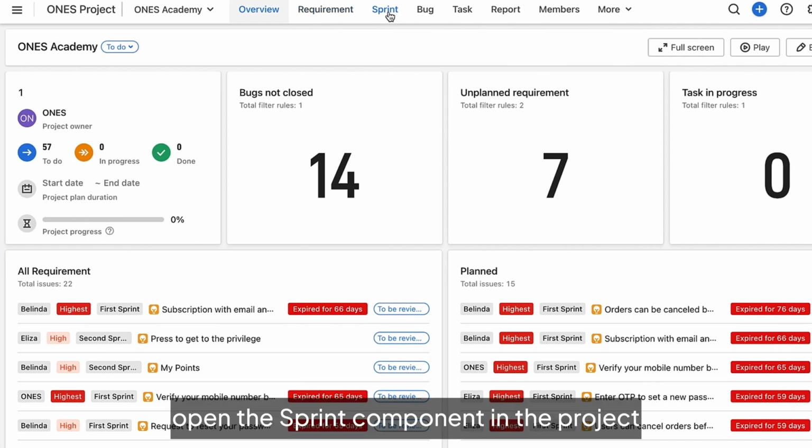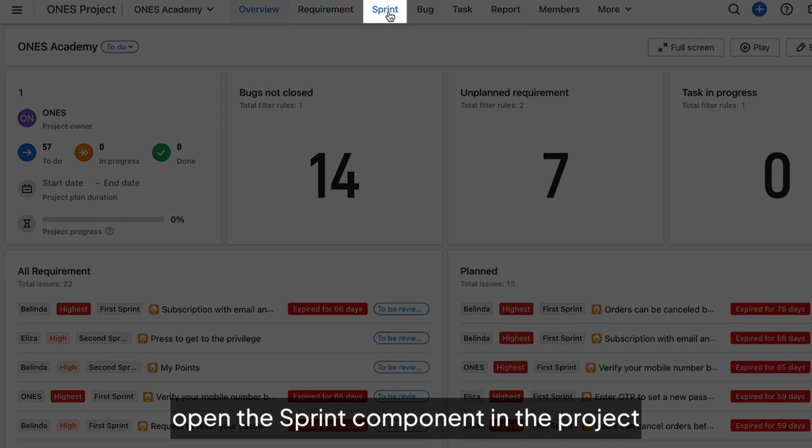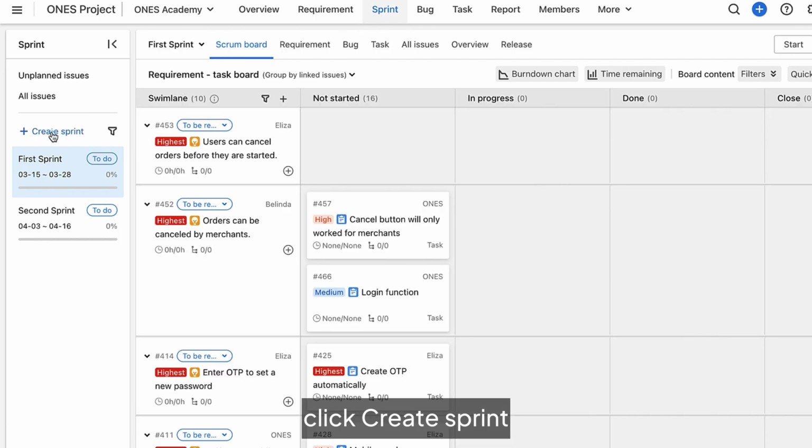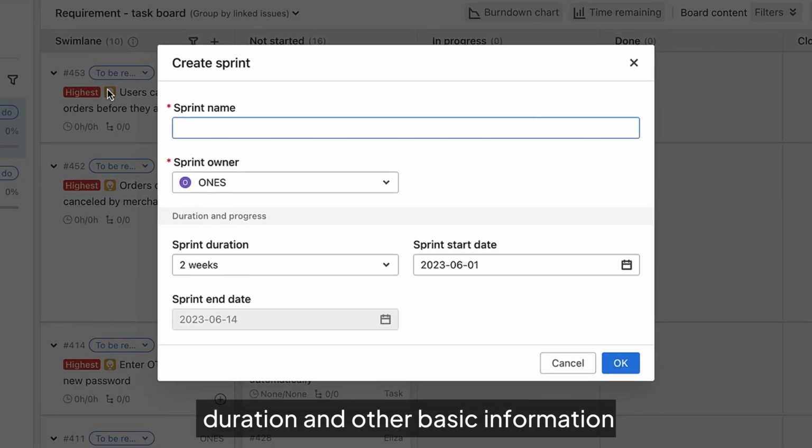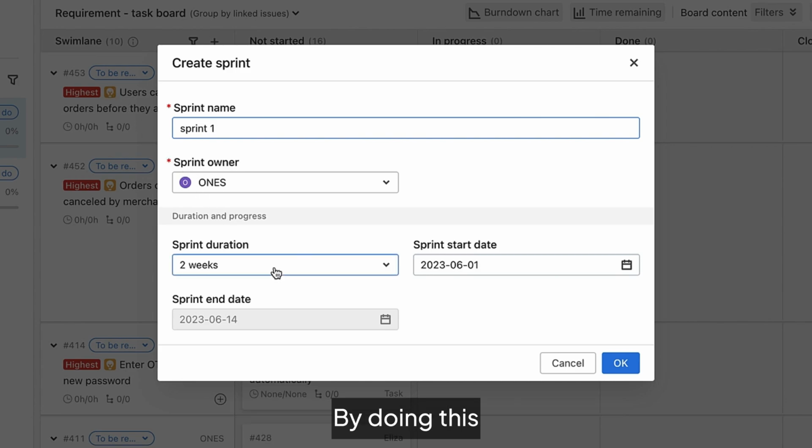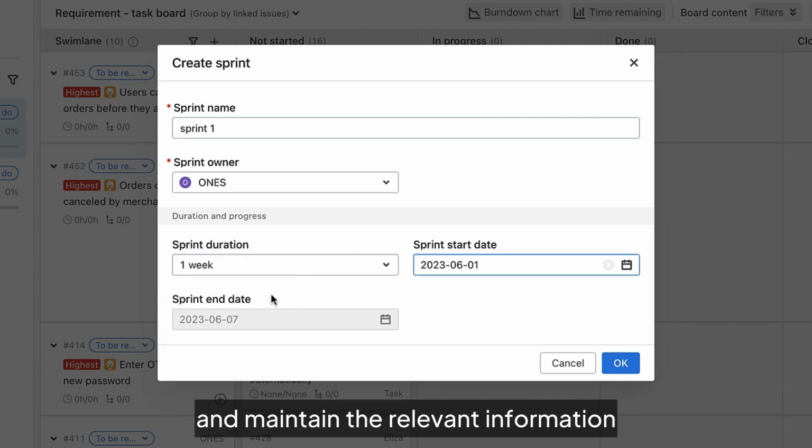First, open the sprint component in the project. Click Create Sprint, enter the sprint name, duration, and other basic information. By doing this, we create the sprint and maintain the relevant information.